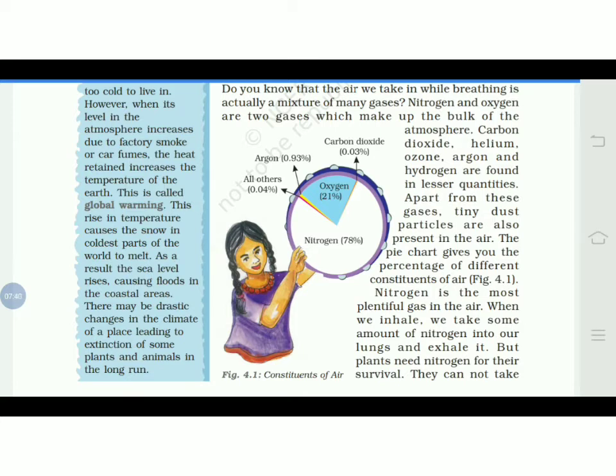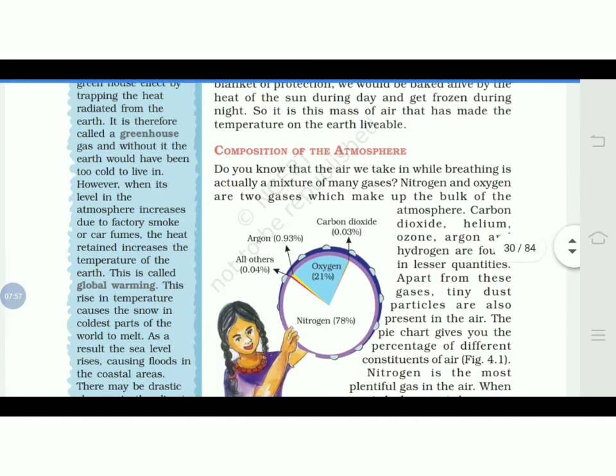Climatic change we already discussed, but if it constantly remains the same, it will affect the plants and animals also. It could end up in extinction in the long run if the carbon dioxide level increases in the atmosphere.